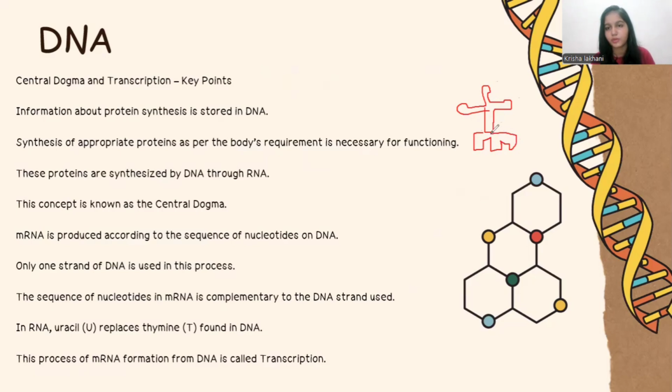Excuse me for my drawing, but here a pair of 3 amino acids has been collected. This is the central dogma. So this is how it is represented. A proper image, if possible, I will show you. Otherwise, this is what central dogma looks like. Information about the protein synthesis is stored in the DNA.